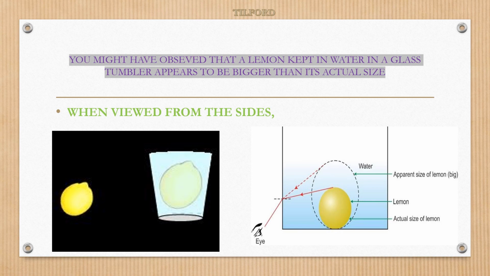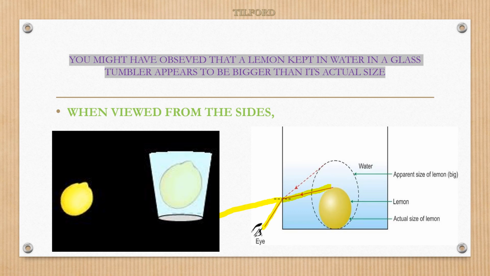consider the ray diagram. So this is a point of your lemon. From here a light ray enters. Since it is moving from water to air, the same case, denser to rarer, what happens? Will it move in a straight path? No, it moves away from the normal.